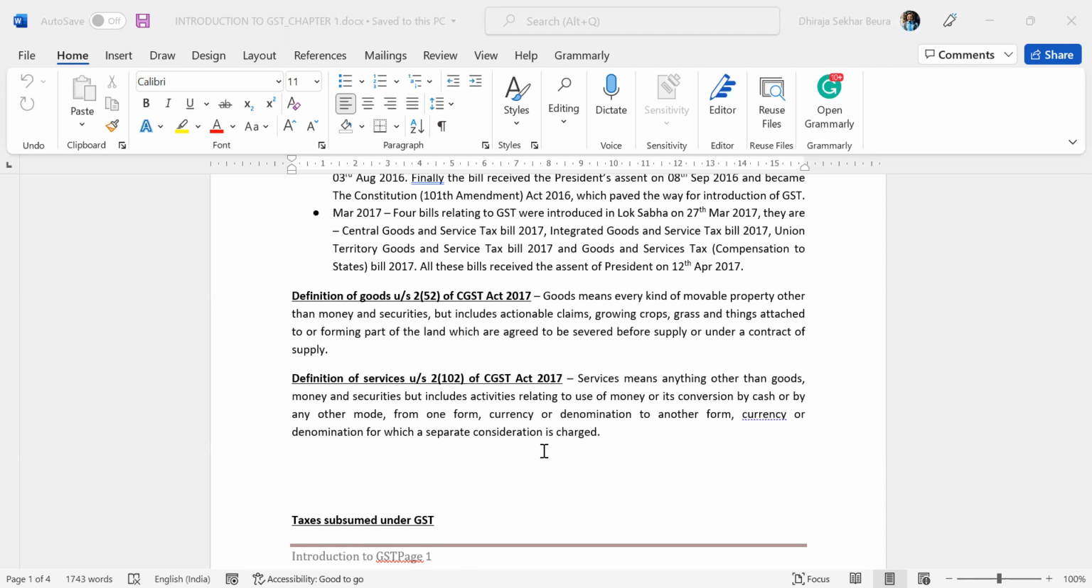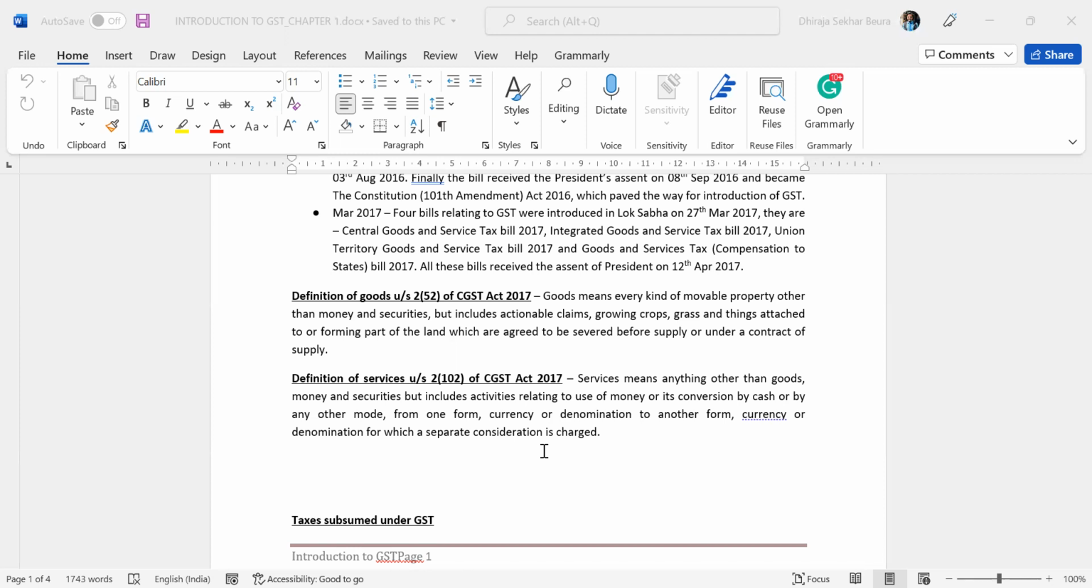Coming to services, services means anything other than goods, money or securities, but includes activities relating to use of money or its conversion by cash or by any other mode from one form, currency or denomination to another, for which a separate consideration is charged. Now, this last part, forget about it. The simple thing to remember is services means anything other than goods, money, securities, but includes activities relating to the use of money, conversion of cash, and so on. Anything other than goods is actually service.